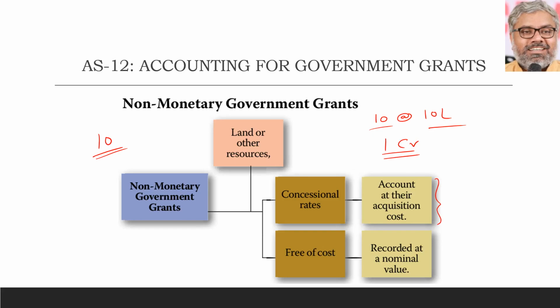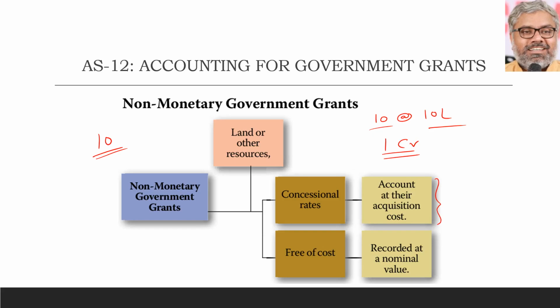Whatever it is, a lot of times state governments allot a lot of land to different corporates and other multinational organizations. It is quite a common practice, particularly in India. So if the land is given by the government to an organization free of cost, then should the organization just ignore it because it did not pay any money?